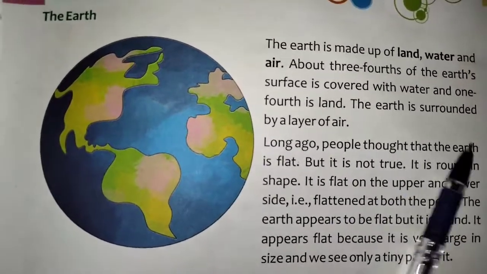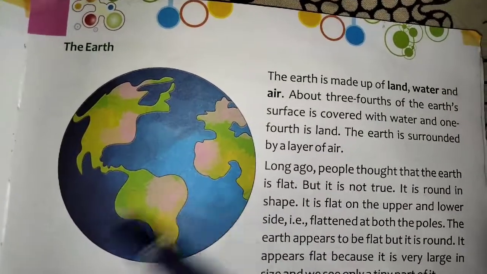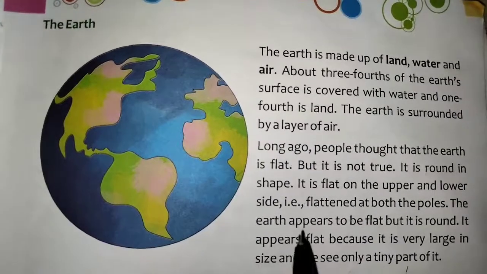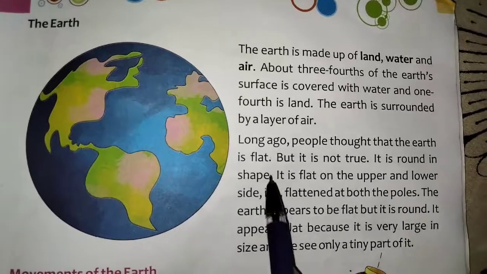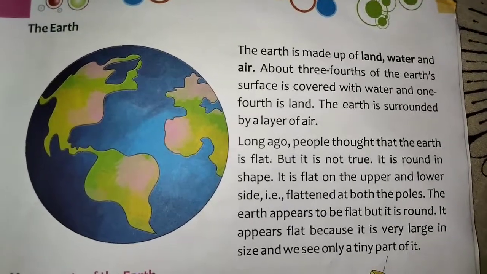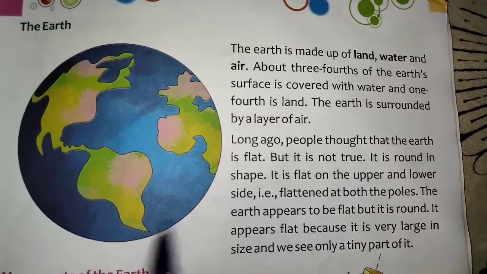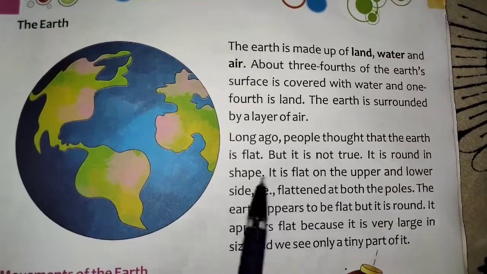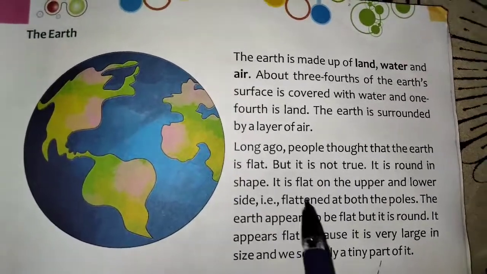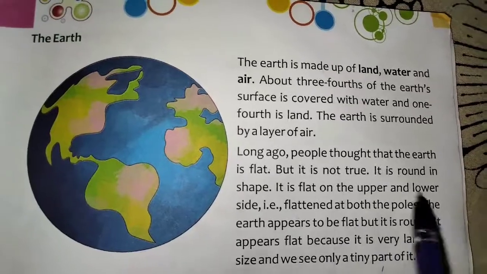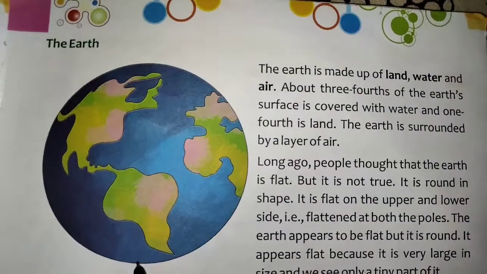The earth is surrounded by a layer of air. Near the earth there is air. Long ago people thought that the earth was flat, but that is not true. It is round in shape, a little flat on the upper and lower sides.